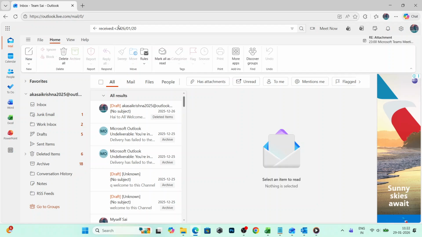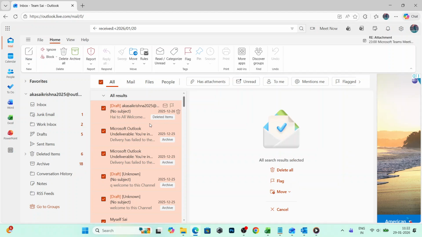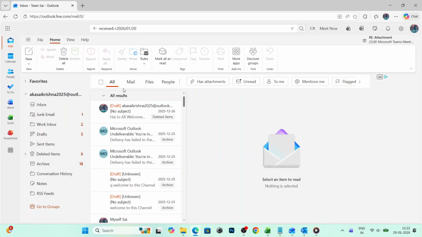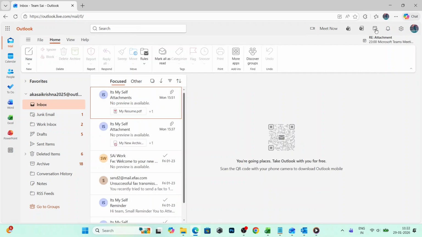Once the results load, select all the messages in the results and press delete. Those items typically move to deleted items, so if you are trying to free up storage, remember to empty deleted items afterward. Next, still in the new Outlook or web version, open Settings using the gear icon, then go to